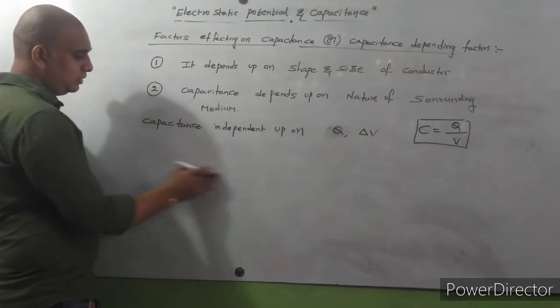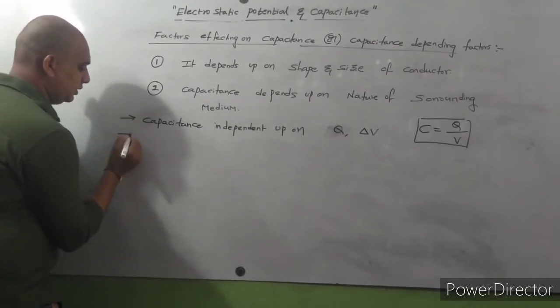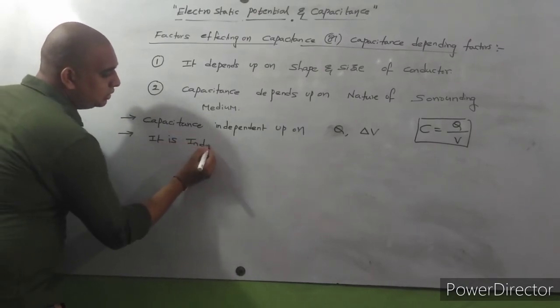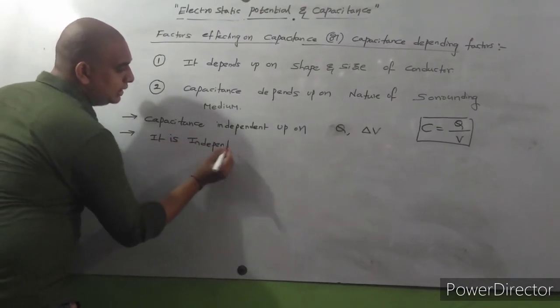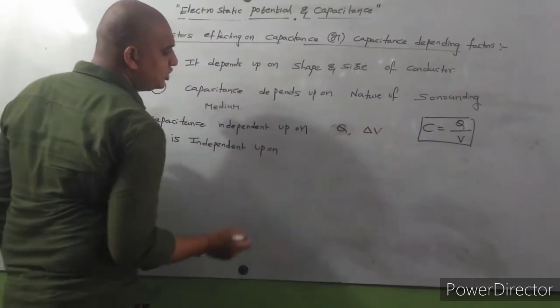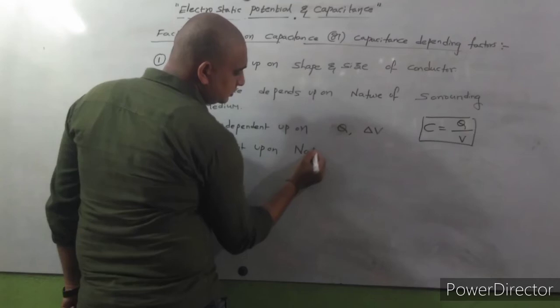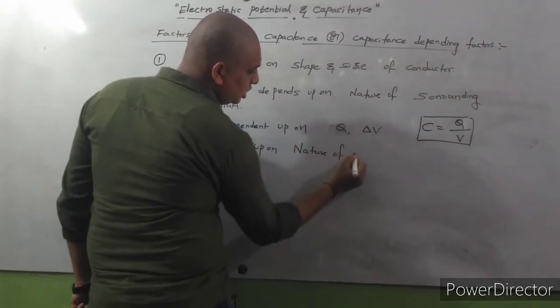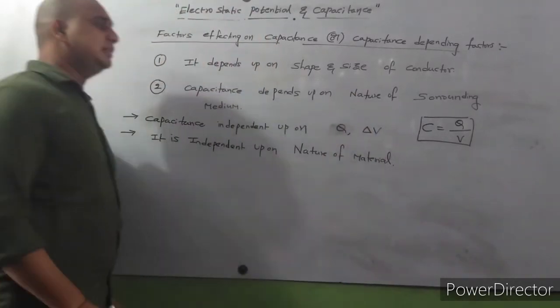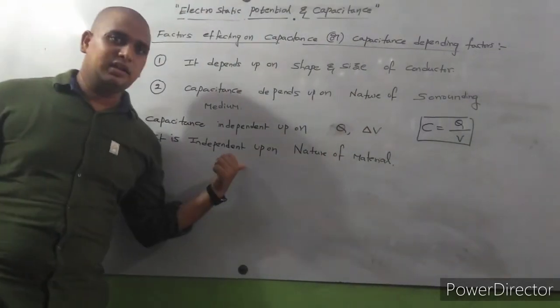And it is independent of nature of material. Capacitance is independent of nature of material.